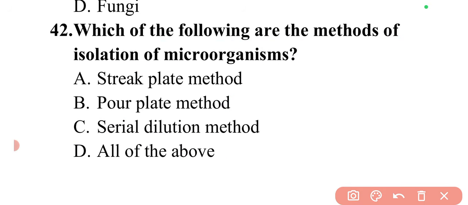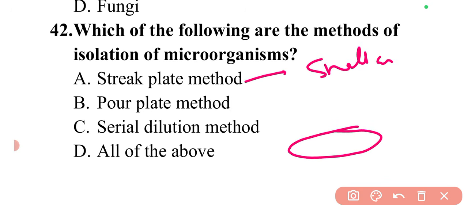So if I talk about the streak plate method, what happens? We take a small amount of sample and we have a Petri dish. In this Petri dish, there is a solid nutrient medium, which is sterile in nature. And in this, we add this small amount of sample of microorganism, and we can make the streaks in this Petri plate on the solid nutrient medium.